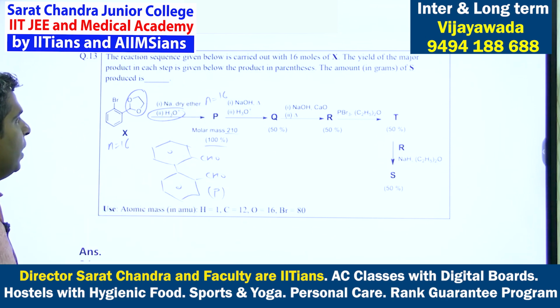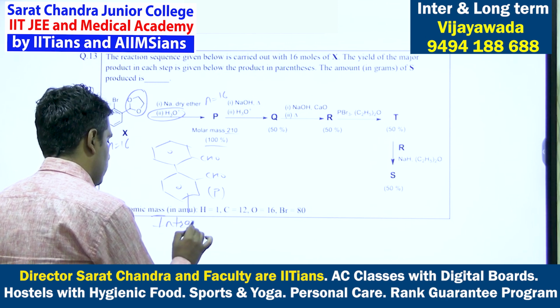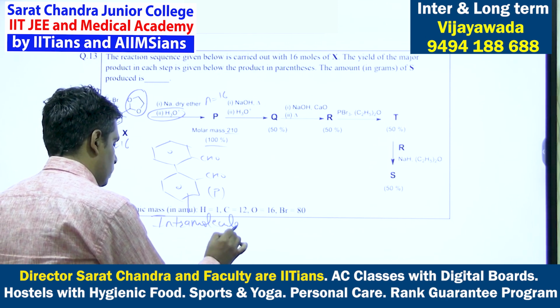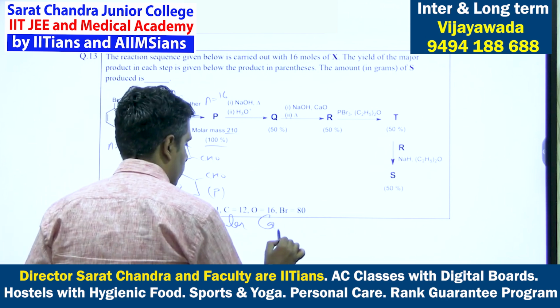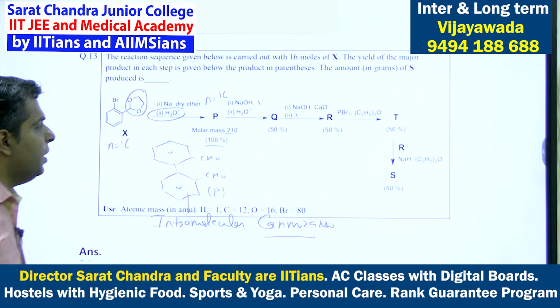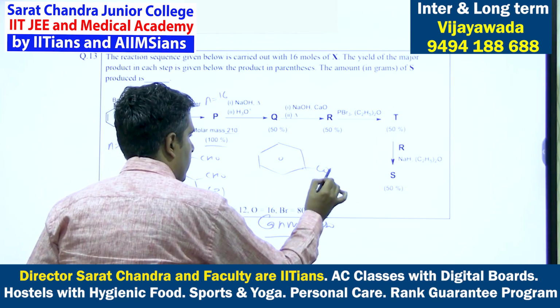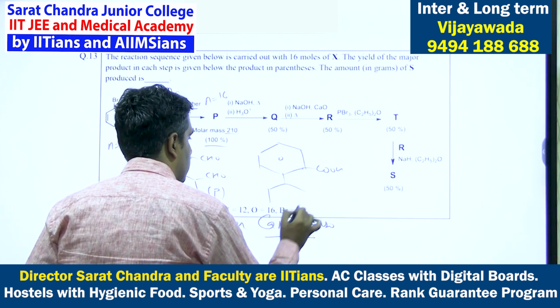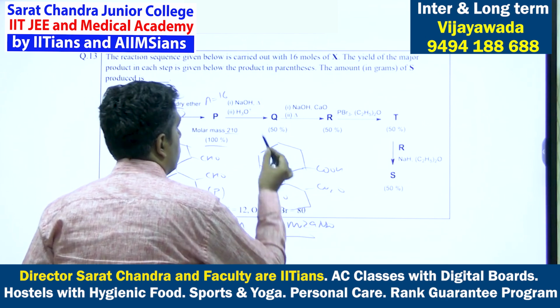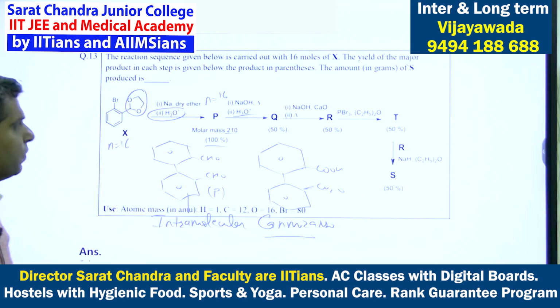Now this on NaOH: there is no alpha hydrogen, so it will undergo Cannizzaro. What type of Cannizzaro? Intramolecular Cannizzaro. An aldehyde with no alpha hydrogen will undergo Cannizzaro, and because there are two aldehyde groups in the same molecule, it will undergo intramolecular Cannizzaro. In intramolecular Cannizzaro, one aldehyde group will be oxidized to a carboxylic acid and the other reduced to an alcohol. After hydrolysis you will get the carboxylic acid; before hydrolysis, you get the salt of the carboxylic acid.